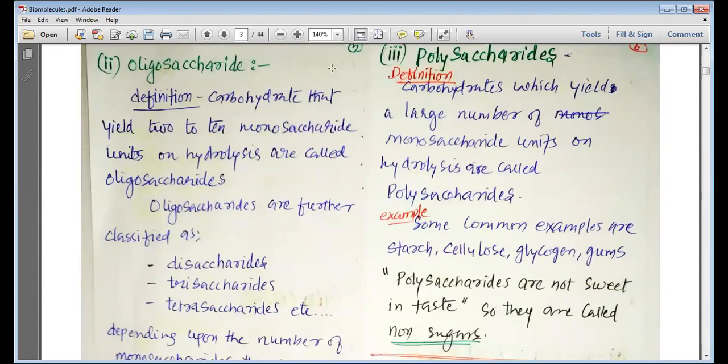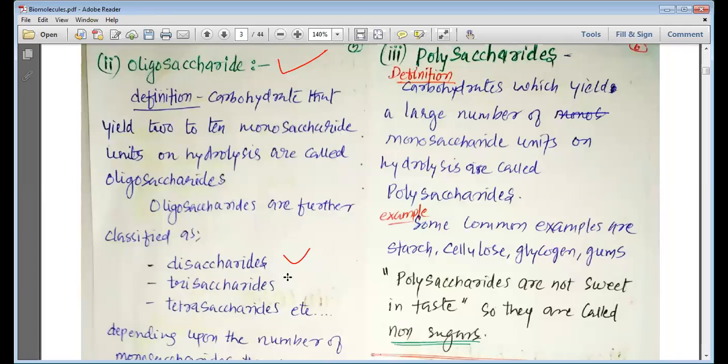Then we started studying oligosaccharides. Oligosaccharides are the carbohydrates that give 1 to 20 simple monosaccharides.